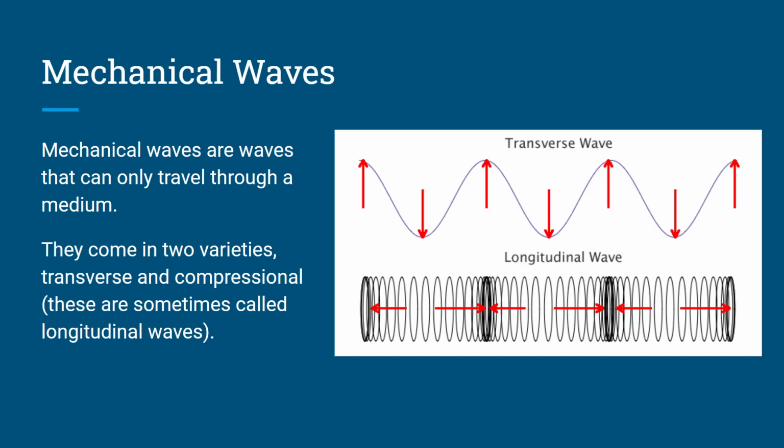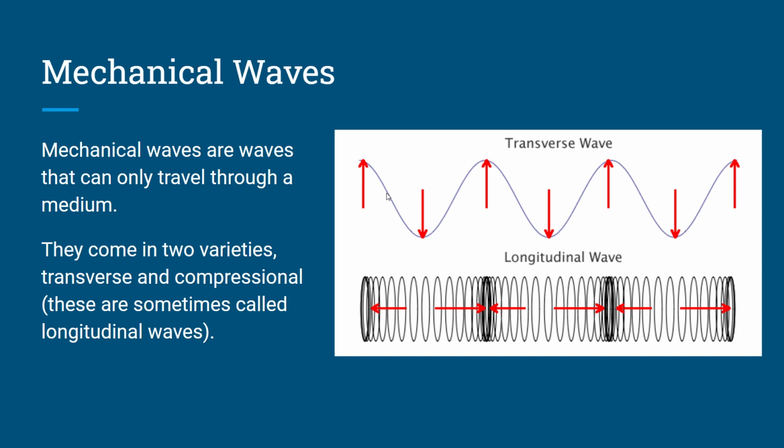Mechanical waves. So, like I said, the vast majority of waves require a medium, and those waves are called mechanical waves. Any wave that needs a medium is called a mechanical wave. So mechanical waves are waves that can only travel through a medium, it says that at the top, and they come in two varieties. There's what we call transverse waves, which are the up and down waves.